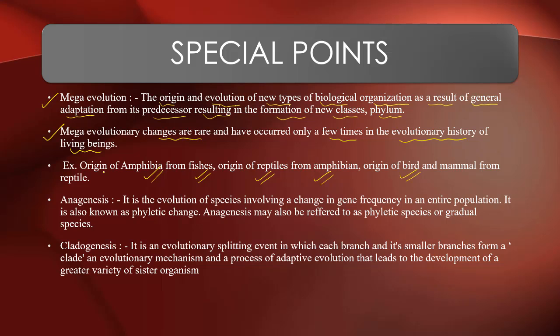Now there is a very important term, you should register this term, anagenesis. What is anagenesis? Anagenesis is the evolution of species involving a change in gene frequency in an entire population. When in the whole population there is a change in gene frequency, and because of this change in gene frequency, the species get evolved. Understood? It is also known as phyletic change.